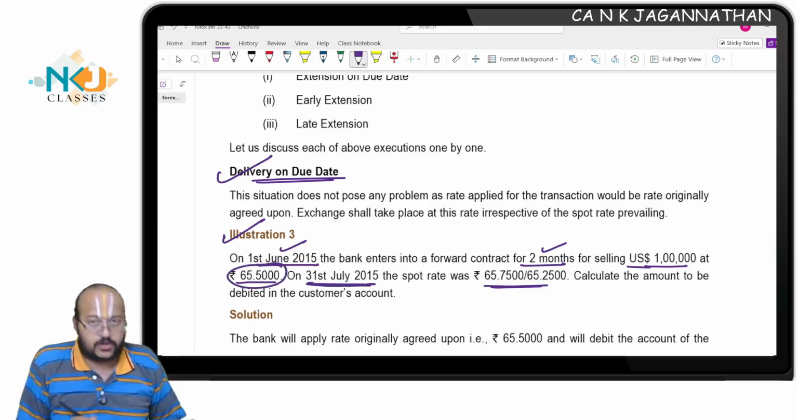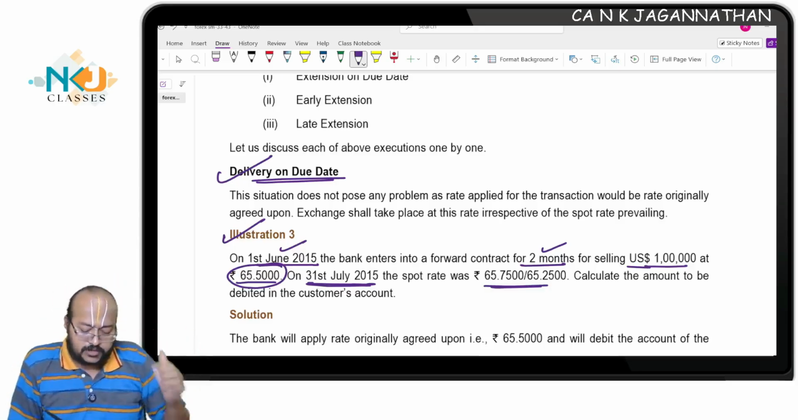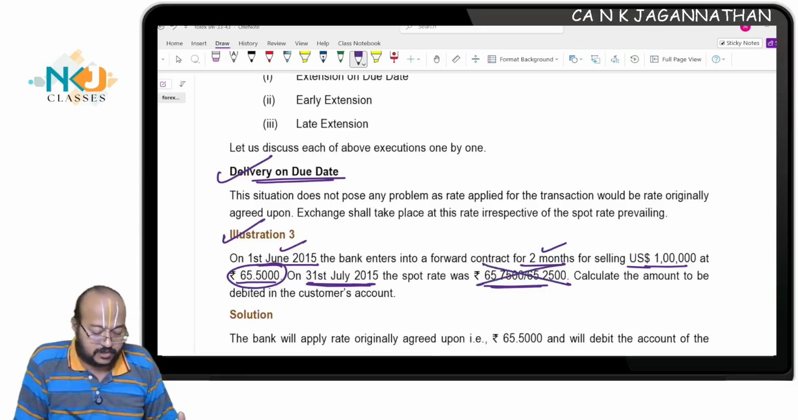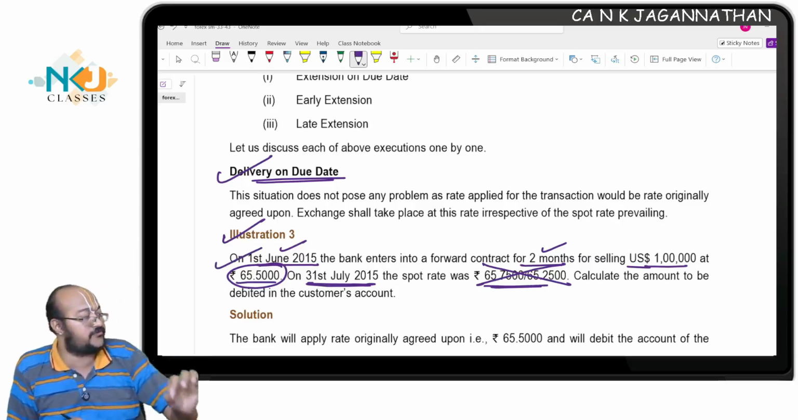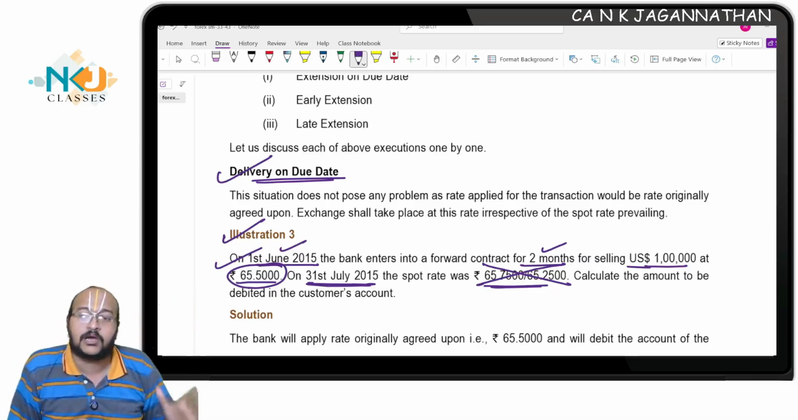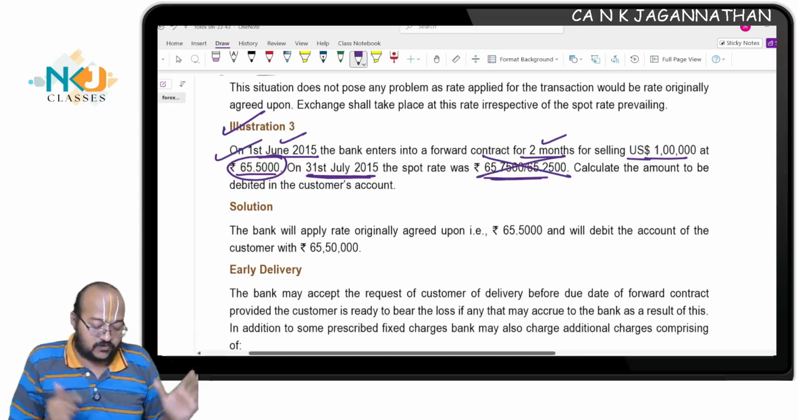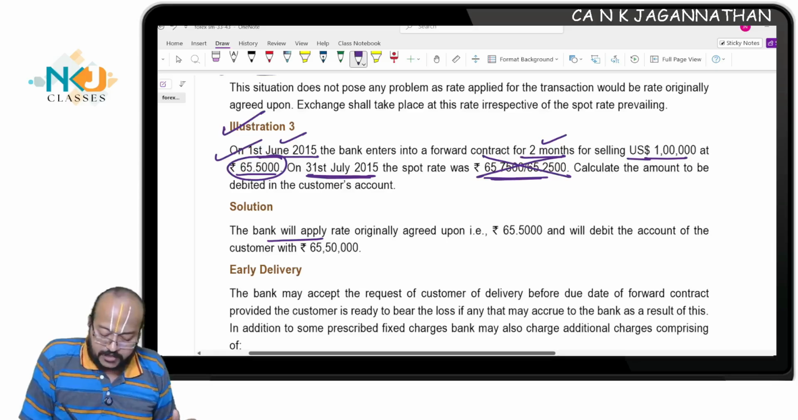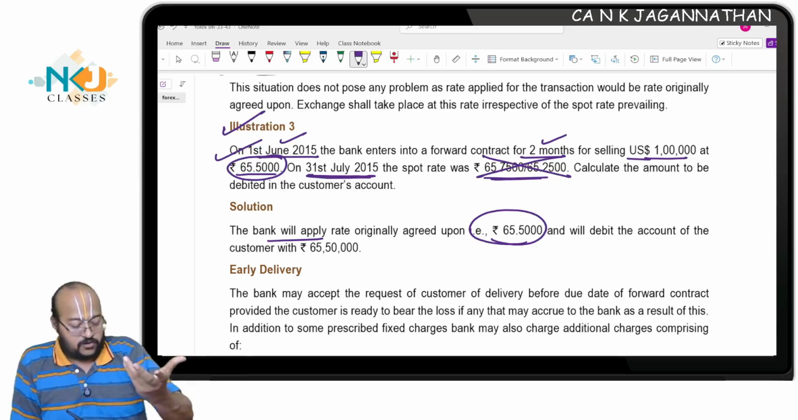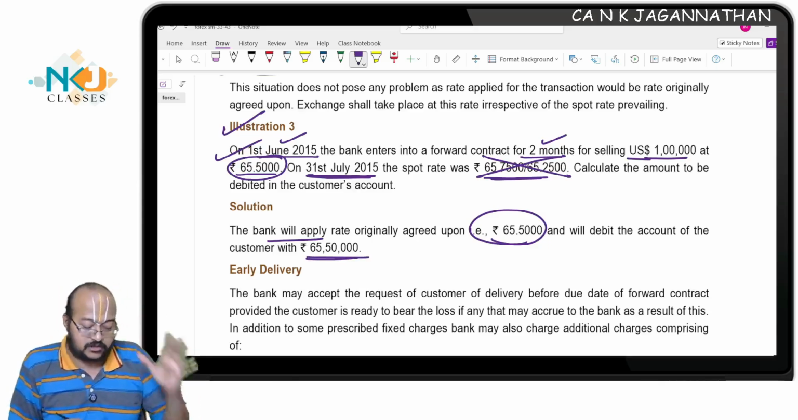On 31st July, exactly on the due date, what will happen? You tell me. This rate will be considered, this will not be considered. Only the agreed upon rate of 65.5 will be considered, and the contract will be executed. No default in this case. Are you listening? So this is the first scenario, no default, hence no charges will be applicable. The bank will apply the originally agreed upon rate of 65.5 and will debit the account of the customer: $1 lakh into 65.5, 65 lakhs 50,000. First case understood.